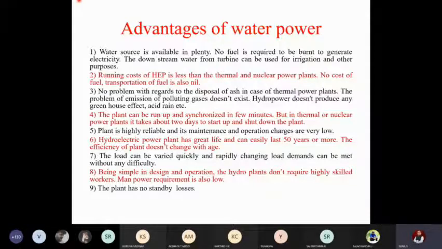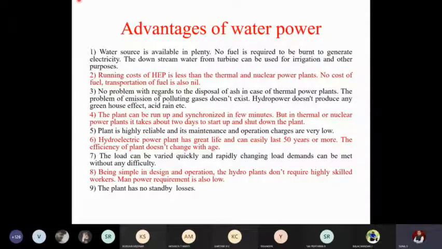Now, one by one, we will discuss the major advantages of water power. The first and foremost advantage is that the water source is available in plenty, and no fuel is required to be burnt to generate the electricity. So this is the most important point. The water which is coming out of the turbine can be used for any other purpose. It will not be contaminated. It is not passing through any chemical, so we need not have any fear. We can easily use it for irrigation, drinking, and so on. It will just be stored and passed through a turbine. No question of any chemicals to be added. So no fuel is burnt, the cost will be less, and water is available in plenty. This is the first and foremost advantage.